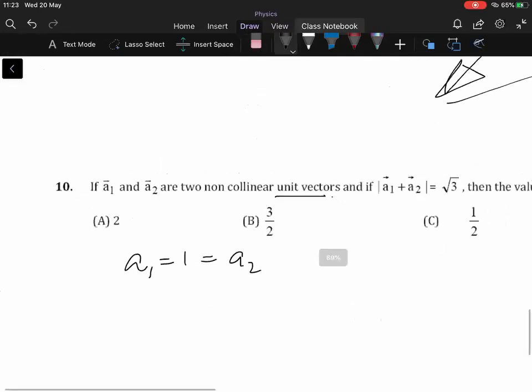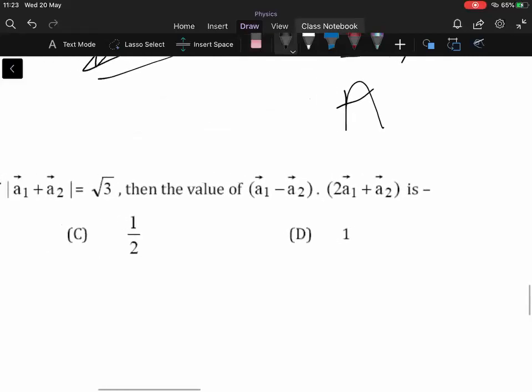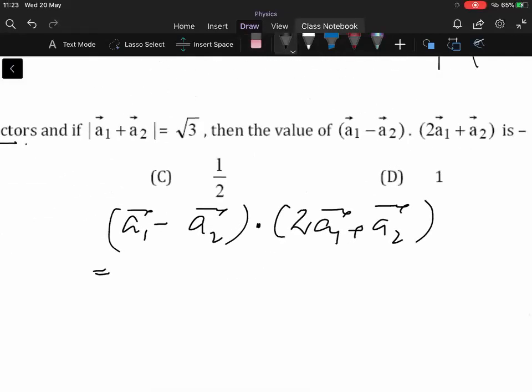Now when you calculate this expression, which is A1 minus A2 dot product with twice of A1 plus A2, you can apply the distributive property, yes or no?